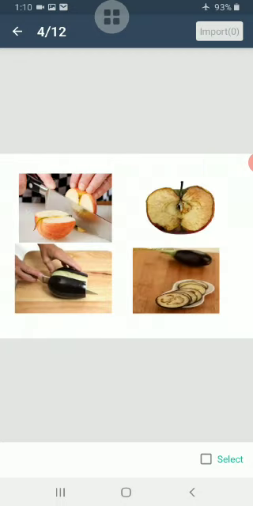If we take an example of an apple and a brinjal, cut a slice of apple and keep it exposed to air for some time, and do the same with the slice of brinjal. Does the color of the cut surface change? The change of color of the surface is because of the formation of a new substance due to the chemical reaction that occurs between the air and the enzymes in the cut surface of apple and brinjal. That's why the cut surface looks brownish after some time.